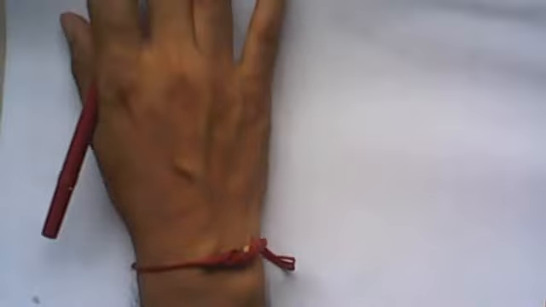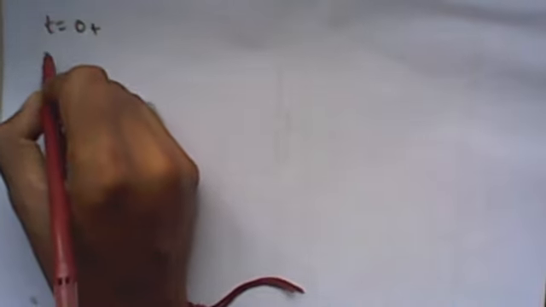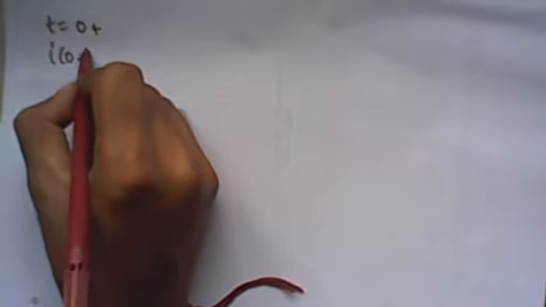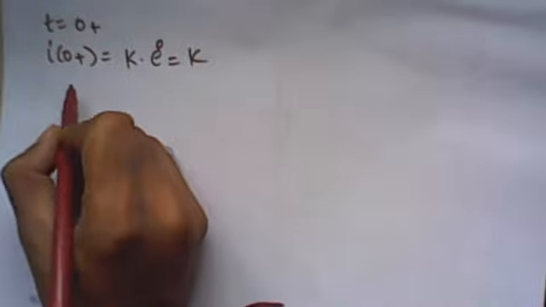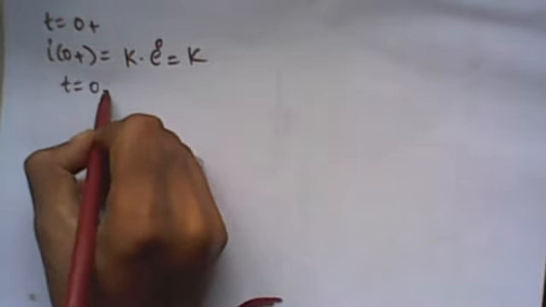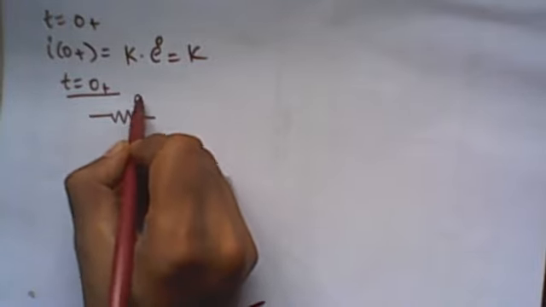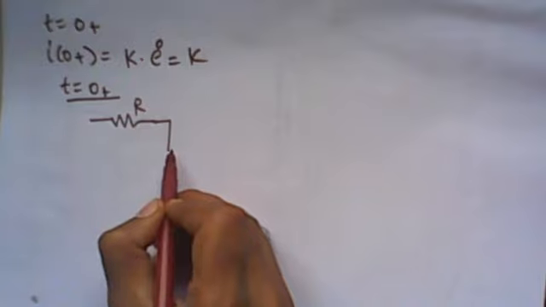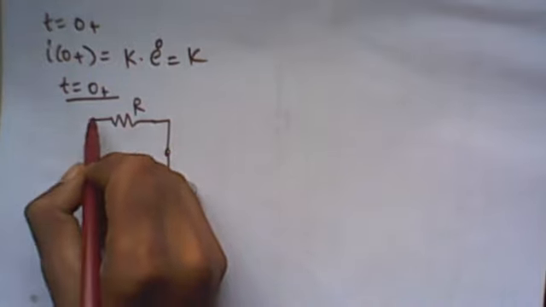So let me substitute t is equal to 0 in the above equation. So we'll get I of 0+ is equal to k e raised to 0, so it is equal to k. Now to find out I of 0+, we have to draw the equivalent circuit at t is equal to 0+ time. At t is equal to 0+, the capacitor is uncharged, and an uncharged capacitor works as a short circuit.